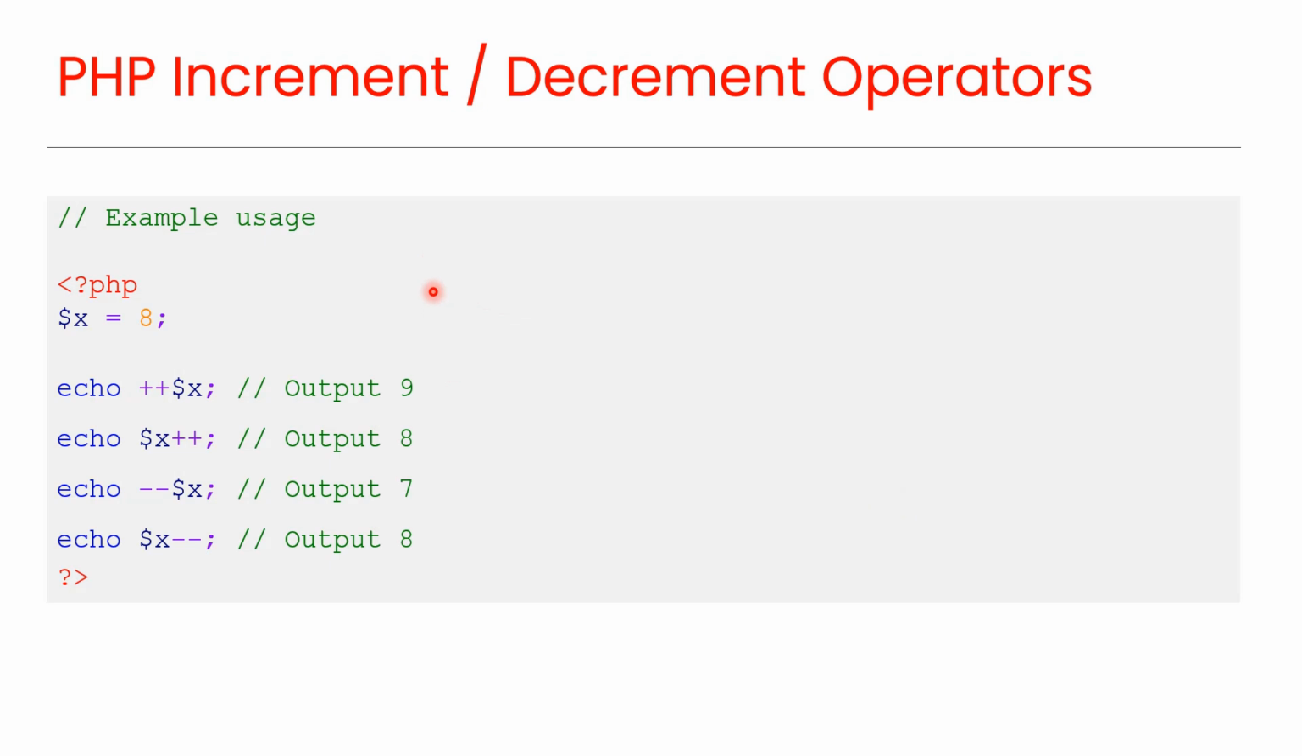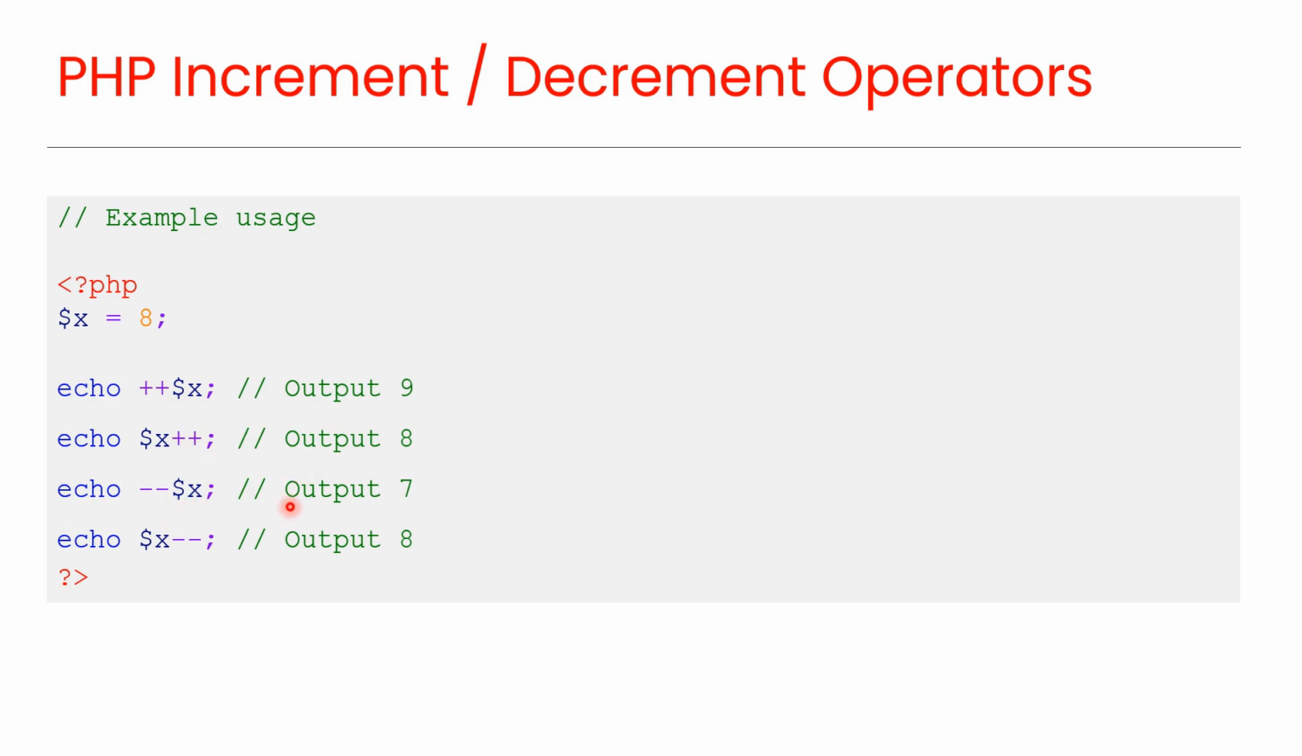This is an example of PHP increment and decrement operators. Here we have one variable x, which is equal to 8, and we are using different increment and decrement operators. This increments x by 1, then returns the new value. This returns the current value of x, then increments x by 1.